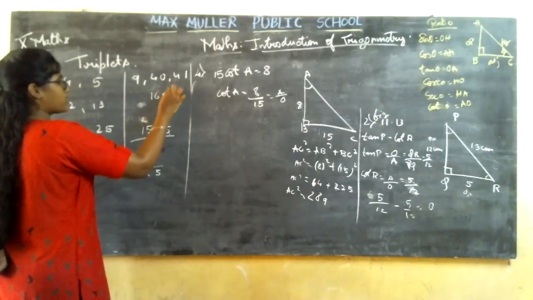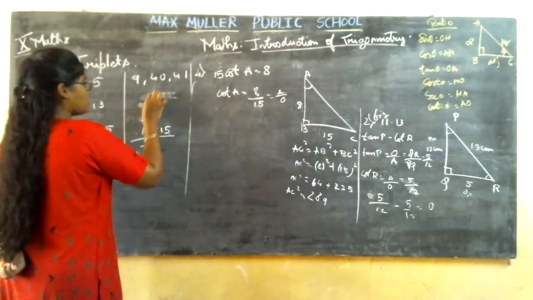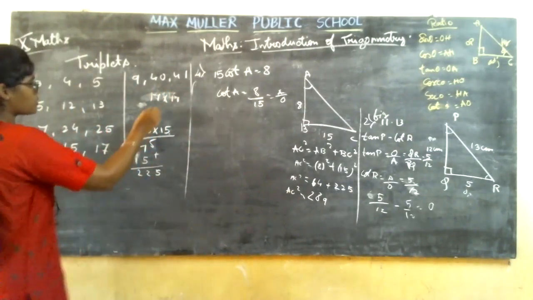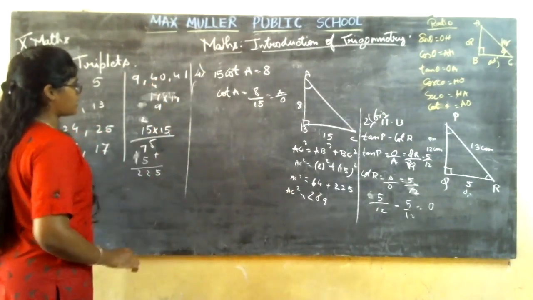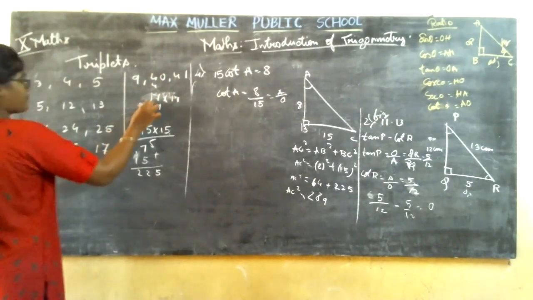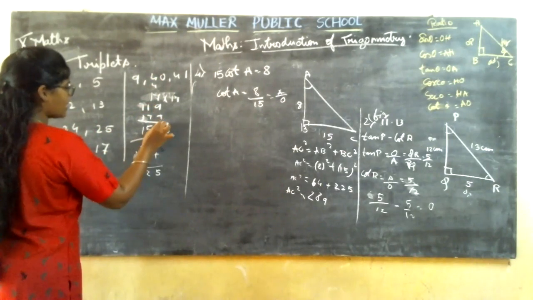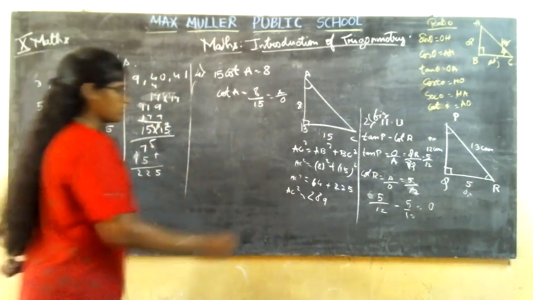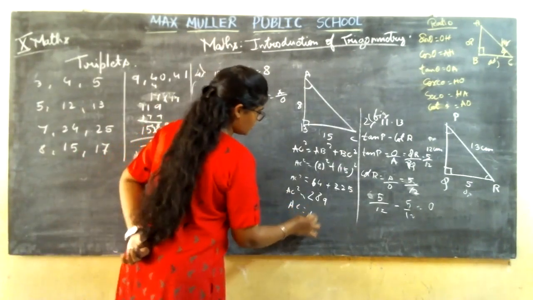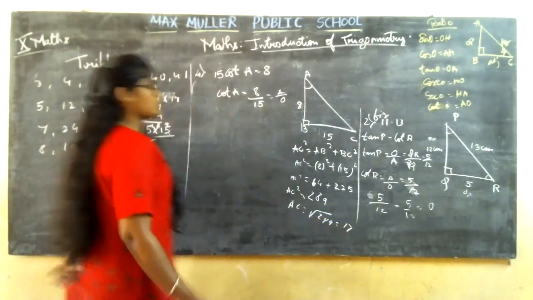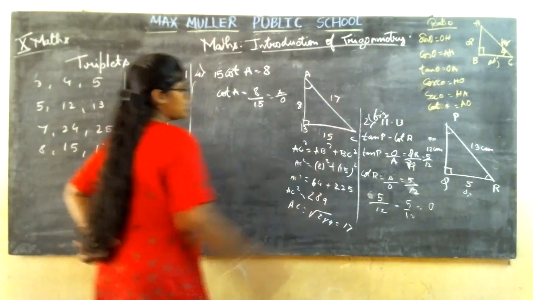So 16 into 16, 6 6s are 36. No, it won't work. 7 into 7, 7 7s are 49. So 9, 4 carry, 7 on the 7, 8, 9, 10, 11, plus 7 and 1. 9, 8, 2. Correct? So AC is equal to square root of 289, which is equal to 17. So the hypotenuse, what you get is 17.